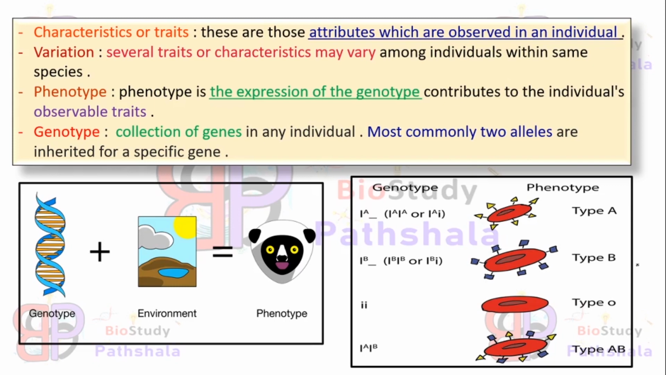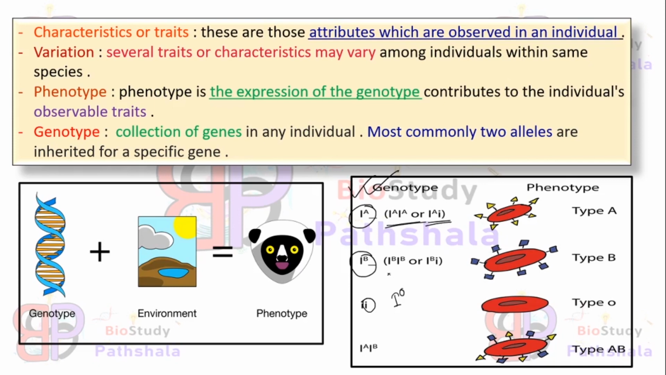What is genotype? Genotype is the collection of genes in any individual, and a gene mainly shows two alleles which are inherited from one generation to another, and a gene can also be multiple allelic. We will see a case where the gene is multiple allelic. That means the gene shows more than two alleles. As you can see, one allele is IA, the second one is IB, and the third one is small i, which can be denoted as I0. So IAIA is the genotype, or IAi, and it shows the phenotype, that is blood group A.